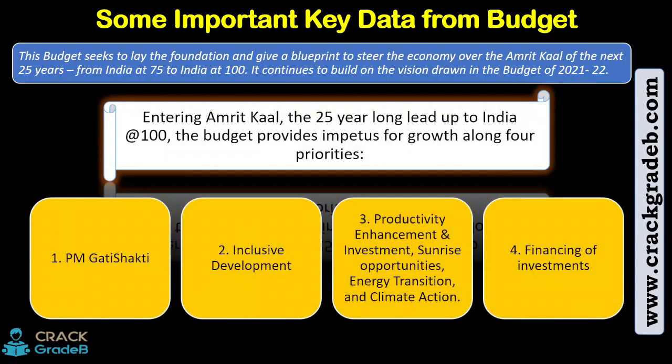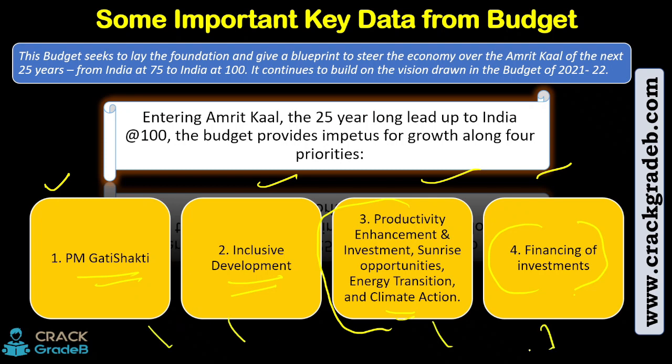Let's now move forward and see further details of this Amrit Kal. Now, entering Amrit Kal, the government year long leads up to India at 100, means 25 years. The budget provides impetus for growth among 4 priorities. So 1, 2, 3, 4. What are the 4 priorities? It's PM Gati Shakti, inclusive development. Number 3, productivity enhancement and investment, sunrise opportunity, energy transition and climate change. Number 4, financing of investment, right? So these are the 4 priorities.